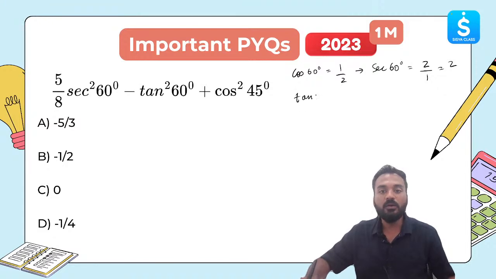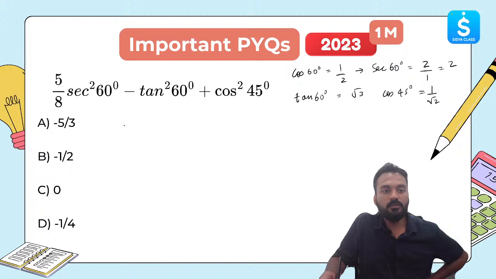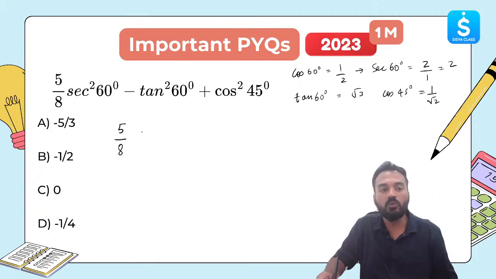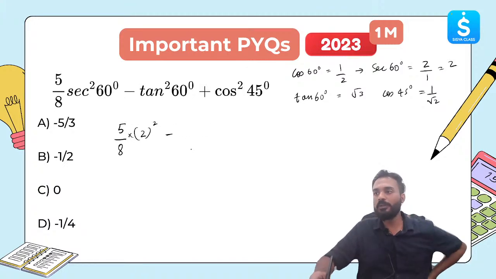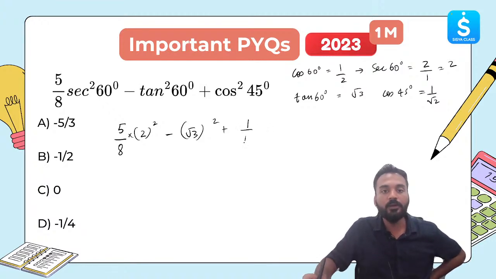Tan 60 is root 3. You have to remember tan 60 is root 3. Cos of 45 is 1 by root 2. Very good. Nadeem is saying 1 by 2. Someone is saying 2. Let's try to solve this. 5 by 8. Secant of 60 is 2, so 2 square, multiplied by 2 square. Minus tan 60 is root 3, root 3 the whole square. Plus cos 45 is 1 by root 2, so 1 by root 2 the whole square.